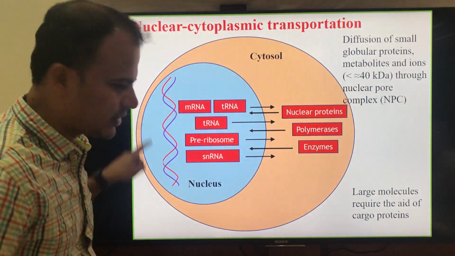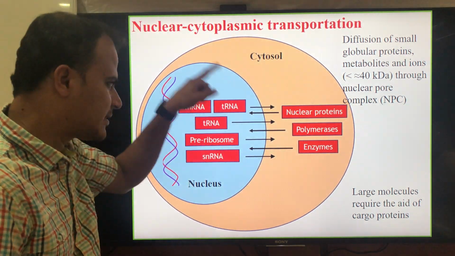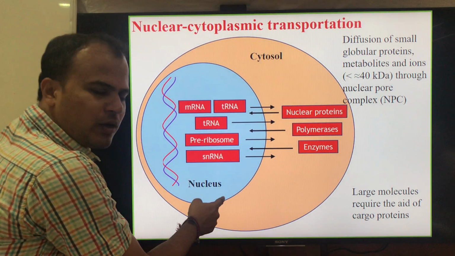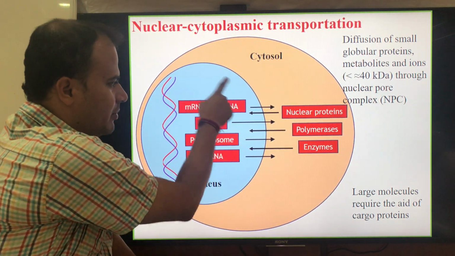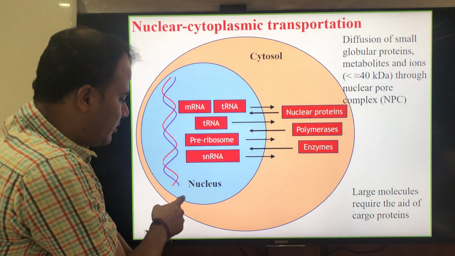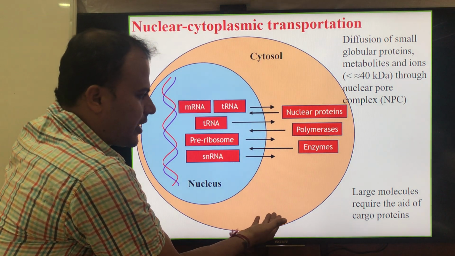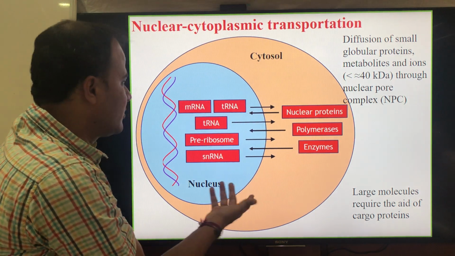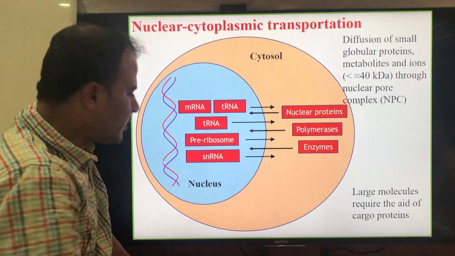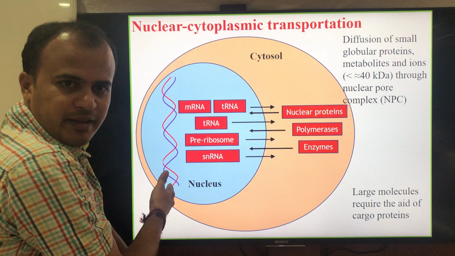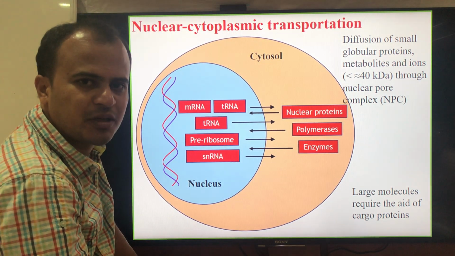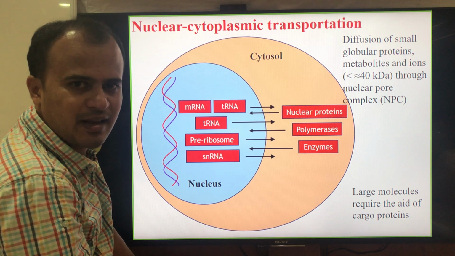This is the eukaryotic cell. The blue color shaded region is nothing but the nucleus, and the remaining part of the eukaryotic cell is the cytosol. Now there is genomic DNA in the nucleus. When genomic DNA undergoes transcription, it produces mRNA, rRNA and tRNA.